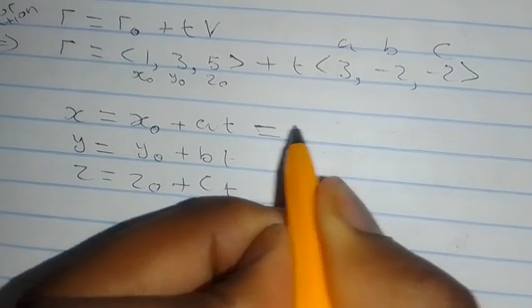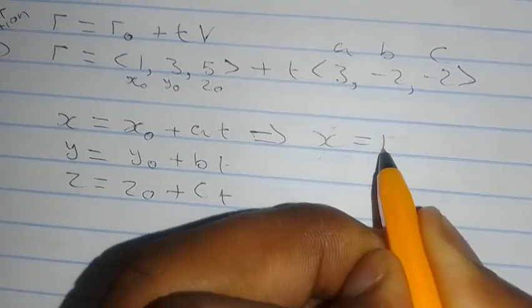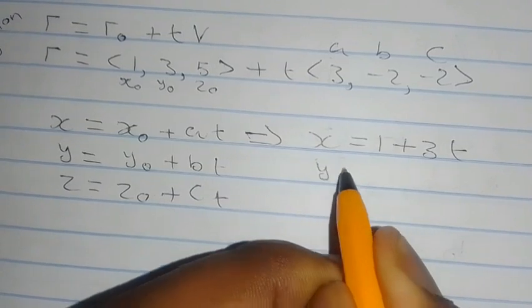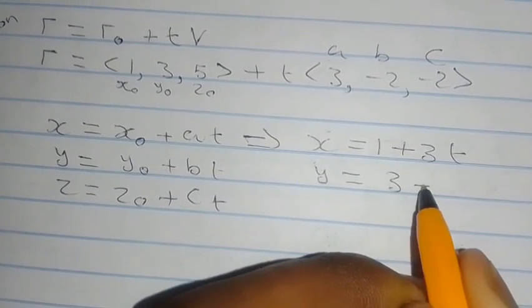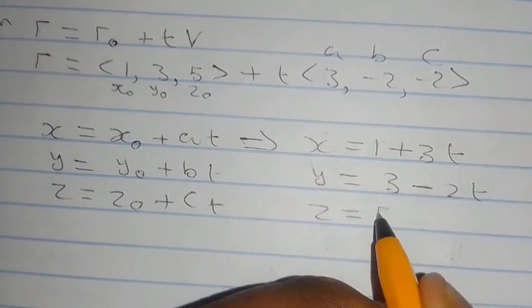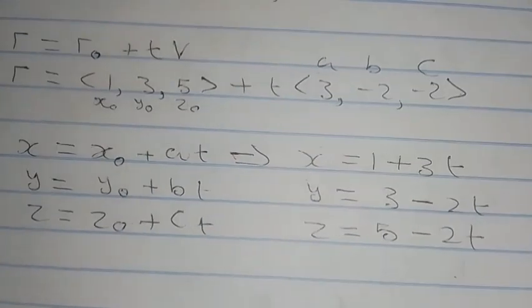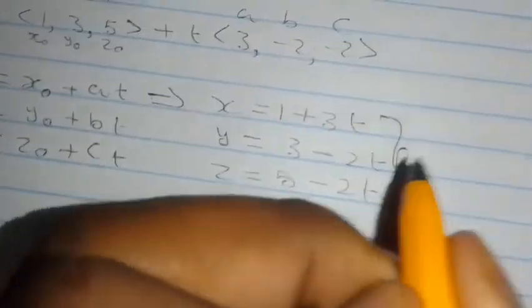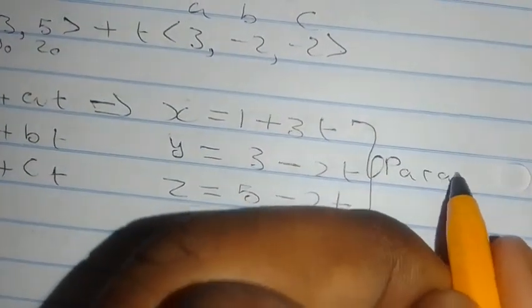So the equations will be x equals 1 plus 3t, y equals 3 minus 2t, and z equals 5 minus 2t.